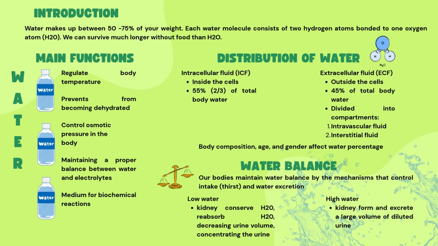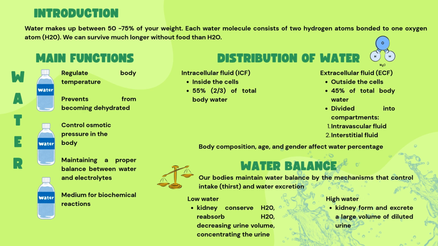Distribution of water. We have ICF and ECF. ICF stands for intracellular fluid. Inside the cells, 55%, 2/3 of total body water. ECF stands for extracellular fluid. Outside the cells, 45% of total body water, divided into compartments: intravascular fluid, interstitial fluid. Body composition, age and gender affect water percentage.